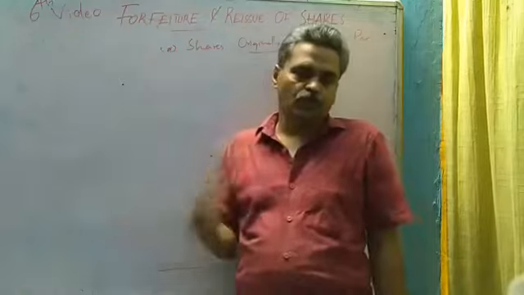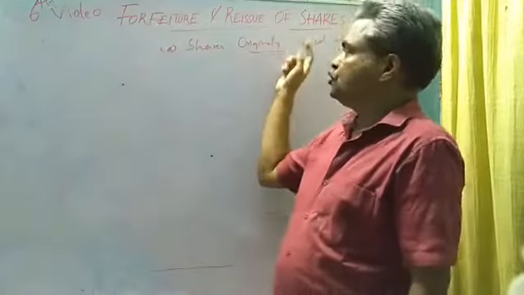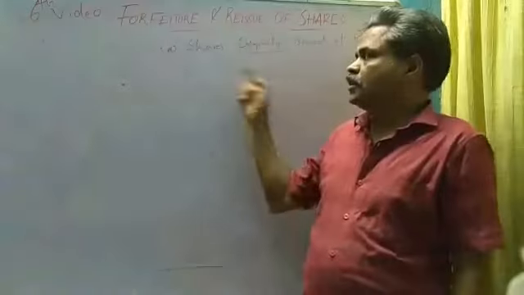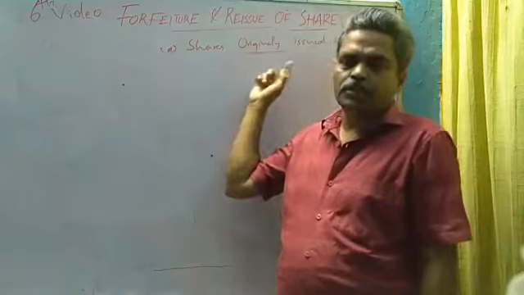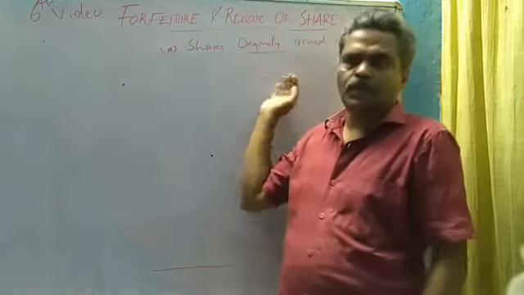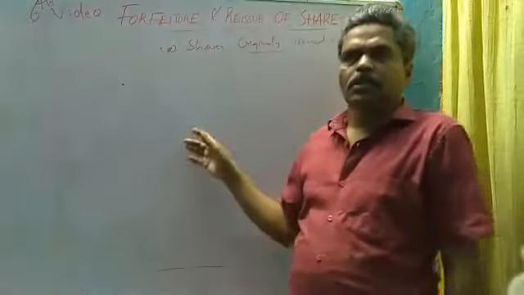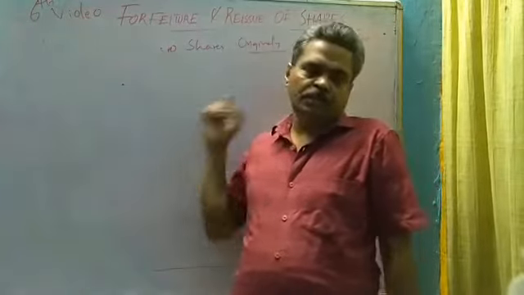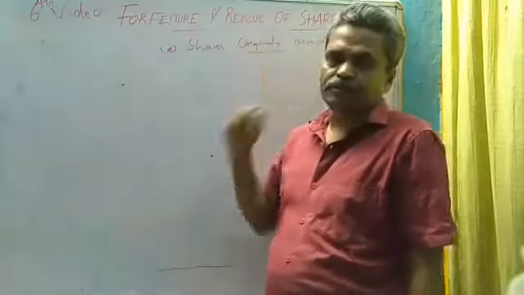We are in the sixth video where we will discuss the topic forfeiture and reissue of shares. Under that, our first subheading will be shares originally issued at par. That means at the time of issue, the shares were issued at par. Then shareholders are not able to pay, then the company forfeits the share. That is the meaning of forfeiture of shares under this topic.